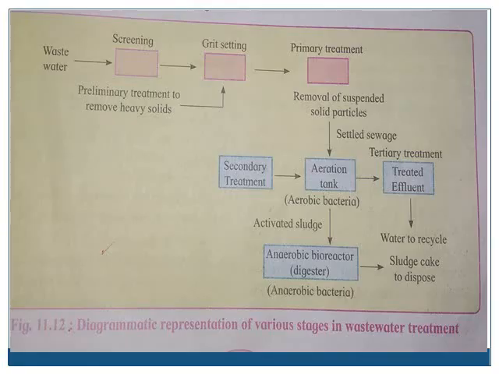In your textbook, a diagrammatic representation of various stages in wastewater treatment is shown. Here, the wastewater obtained from different industries is slightly purified by different types of processes like screening.